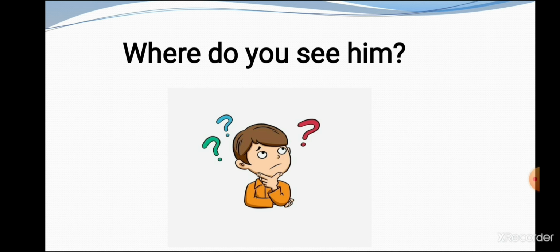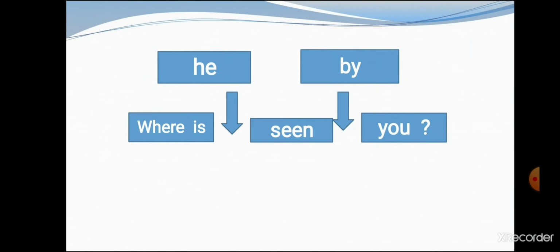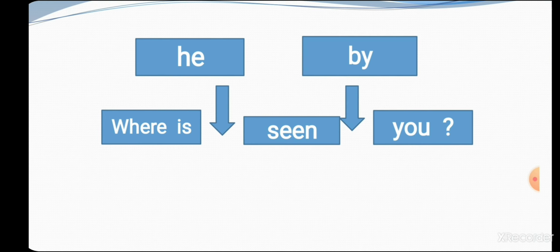So we will not make any change in it. For example, where do you see him? Here students, how can we convert this sentence? Where. Okay, we will start it with where. We will not change this word. Where is he seen by you? Okay, where is he seen by you? And in the last, students, put a question mark.